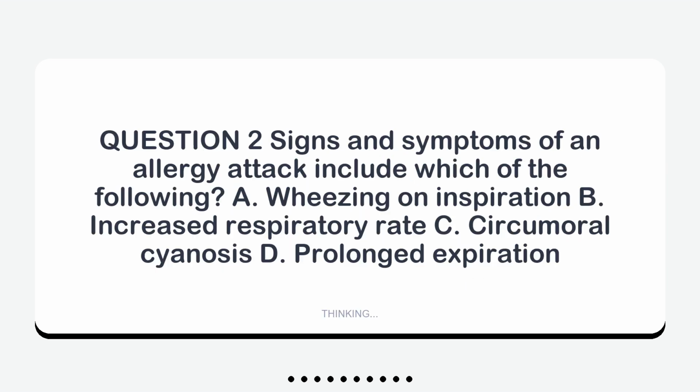Question 2: Signs and symptoms of an allergy attack include which of the following? A. Wheezing on inspiration. B. Increased respiratory rate. C. Circumoral cyanosis. D. Prolonged expiration.